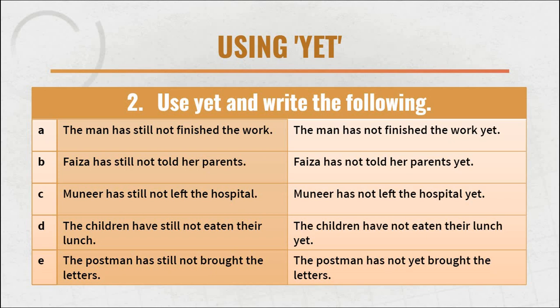Number B. Faiza has still not told her parents. Faiza has not told her parents yet. Faiza has not yet told her parents. Munir has still not left the hospital. Munir has not left the hospital yet. And so on. You can see here.